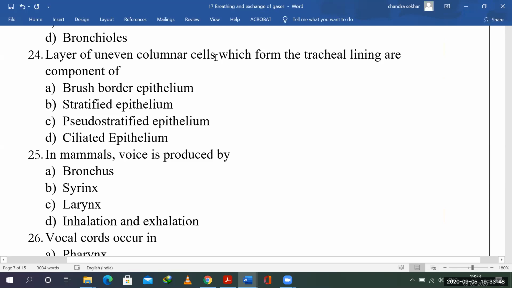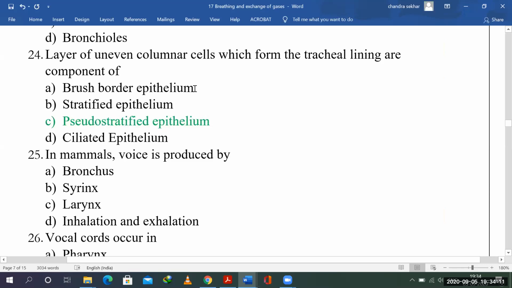But if you see pseudostratified, you don't have that order. Some are long, some are short. That is why it is uneven, and they are columnar. They line the trachea, right? So the tracheal lining is the pseudostratified epithelium. This one is the right choice.